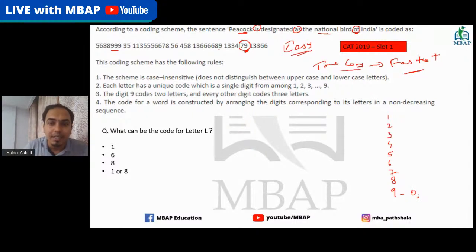Understand, guys, it's written here that 9 digit will have 2 letters and the other digits can have 3 letters. That means it's not that there are only 9 alphabets and 9 numbers in a 1-to-1 combination. No, it is not going to be a 1-to-1 combination. It is going to be a 1-to-many combination. So this is the only thing that they have added, bringing coding decoding into CAT.